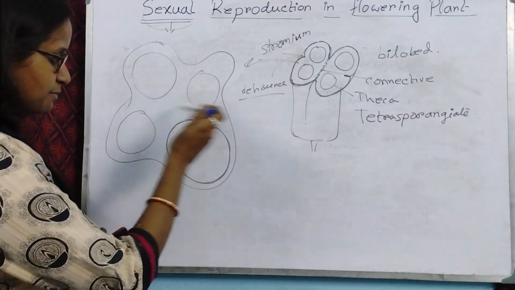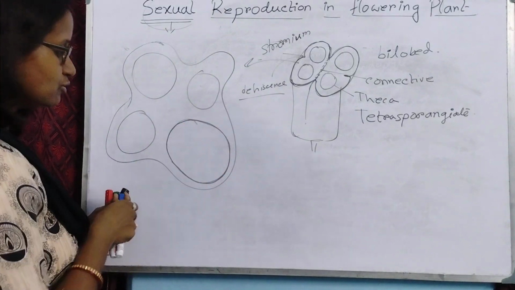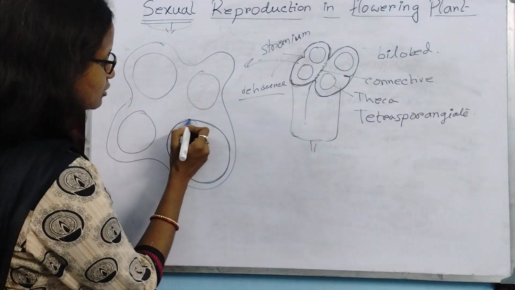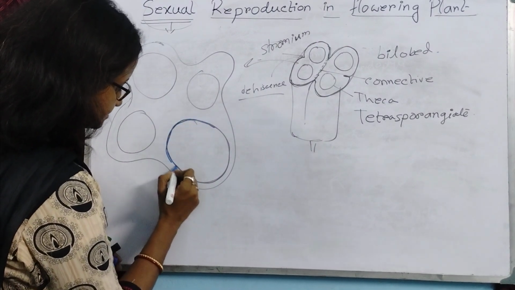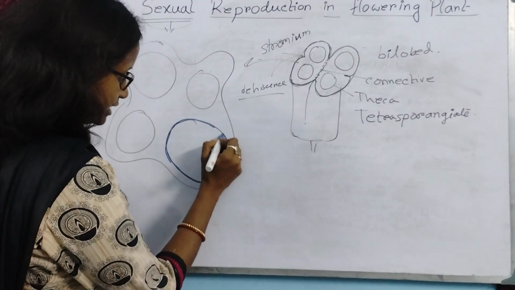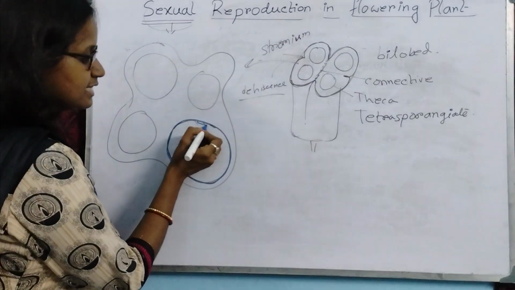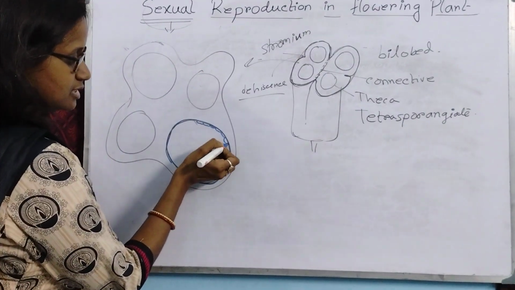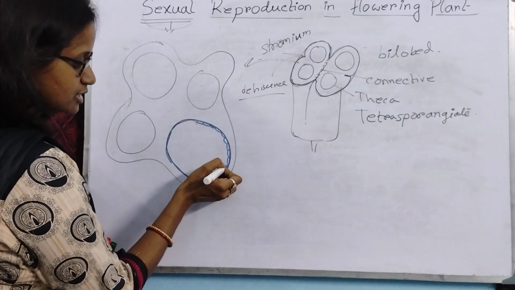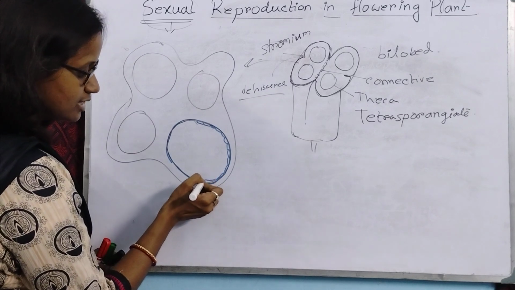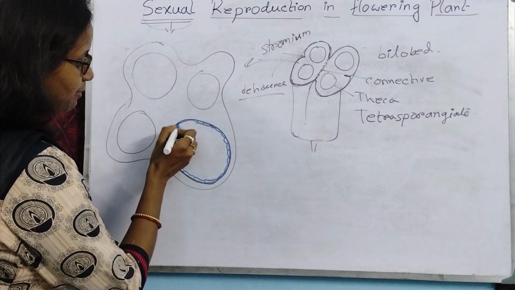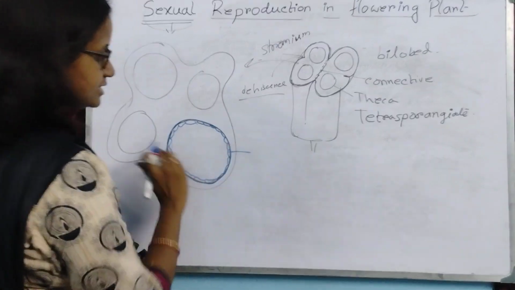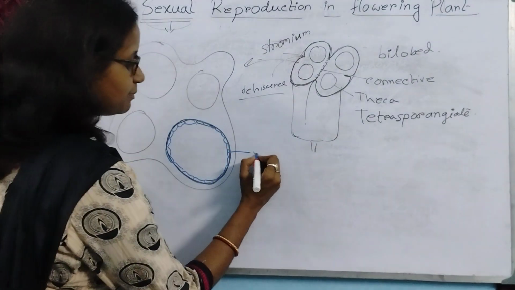This chamber is called theca, we already know that, but this outer layer is a single cell structure, and this single cell outer structure is called epidermis.